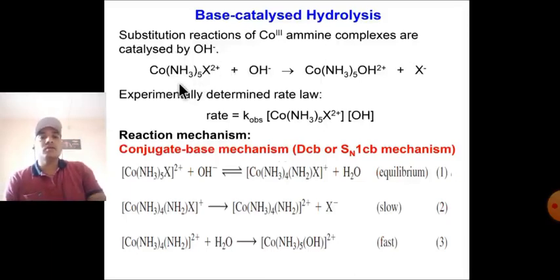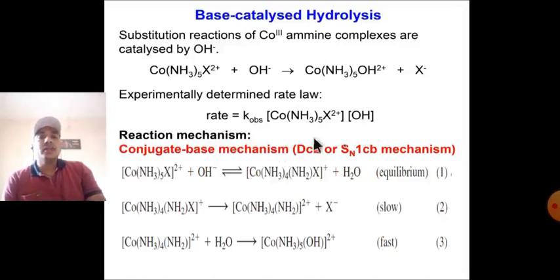The cobalt amine complex plus OH gives the hydroxy complex plus X minus. The experimentally determined rate is equal to K into cobalt complex into OH minus.